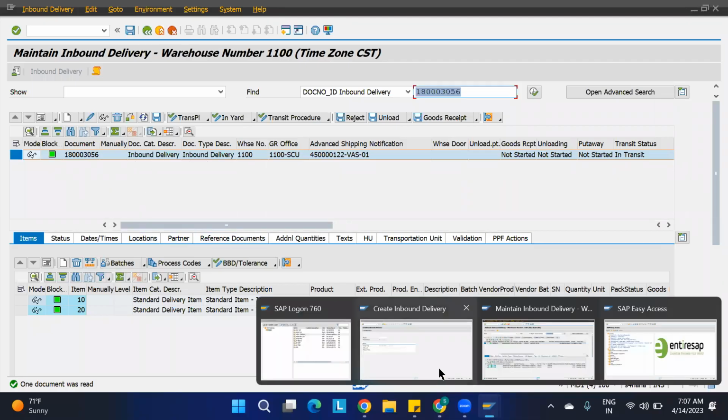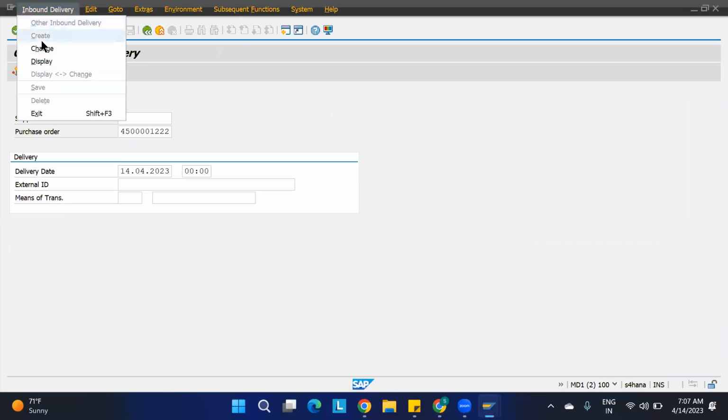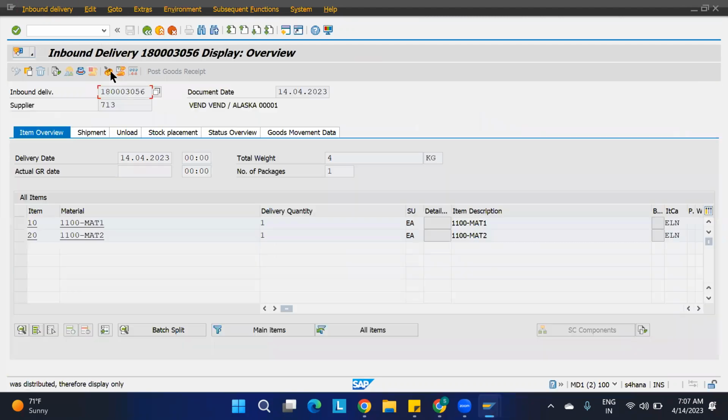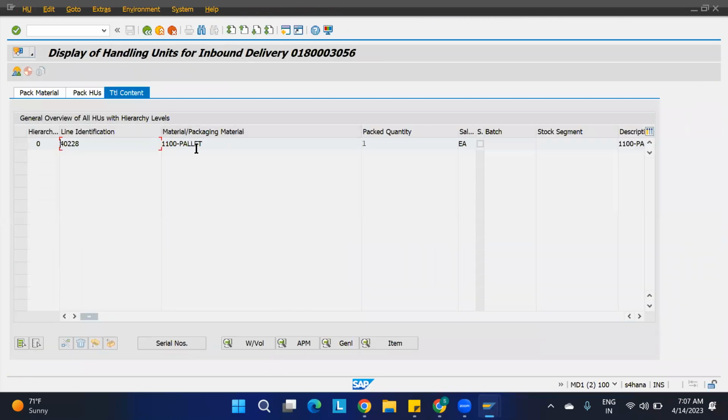I will show you. Here, if you go to the display, it is not packed. Okay, you go here. Click on this. See, it is not packed. I have only created the palette, but within this there is no material. Here, see, only 1 kg it is. Under this, no materials are available.